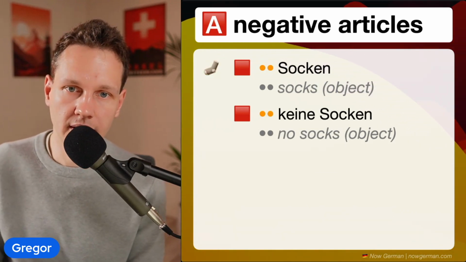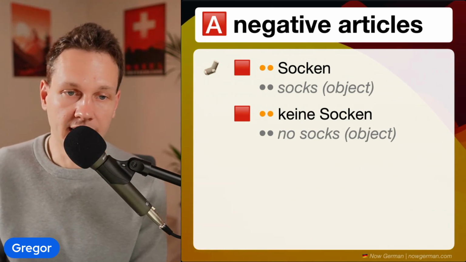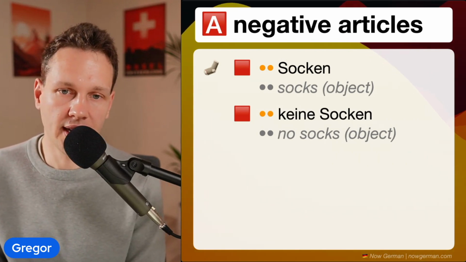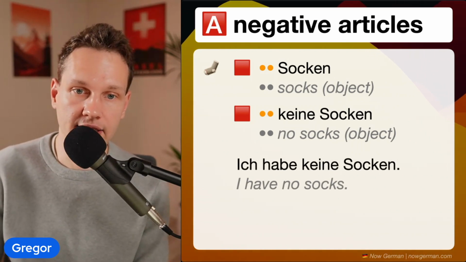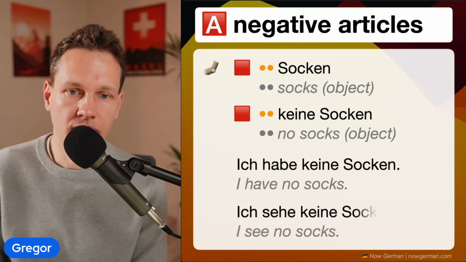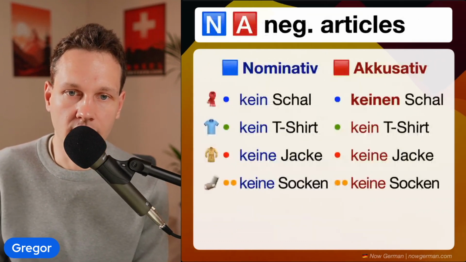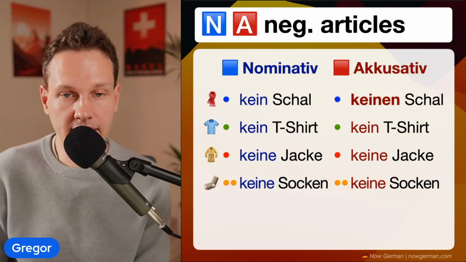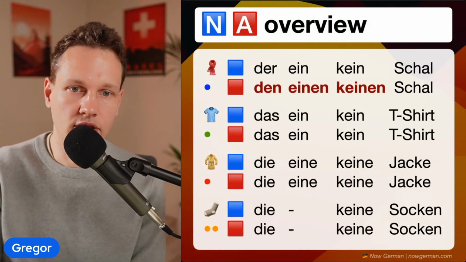And the last one, Socken, becomes keine Socken. The indefinite article doesn't exist in a positive, but in a negative we have keine, same as feminine. For example, ich habe keine Socken, I have no socks. Ich sehe keine Socken, I see no socks. All right, and that is the overview of the negative article, and I'll also show you the overview of everything that we looked at today.